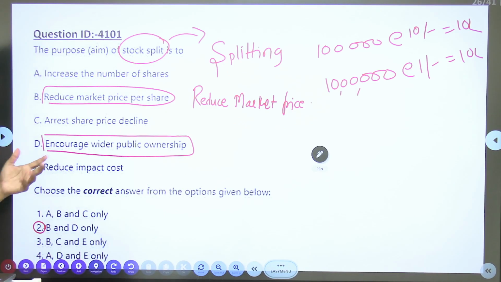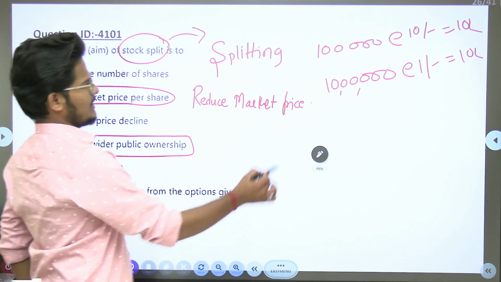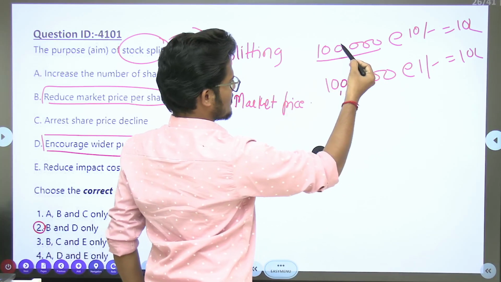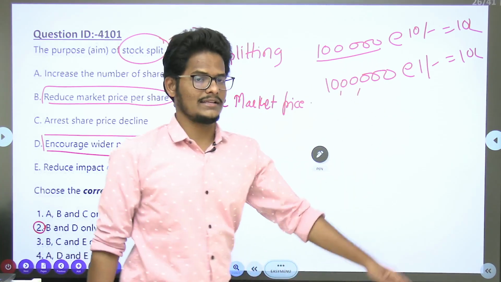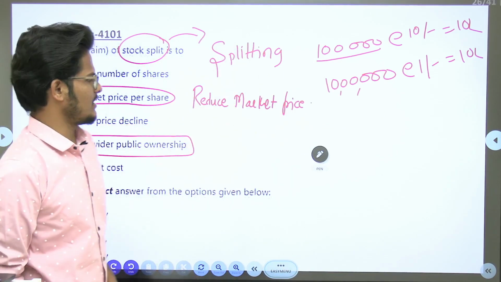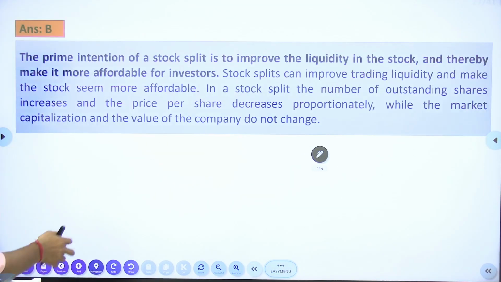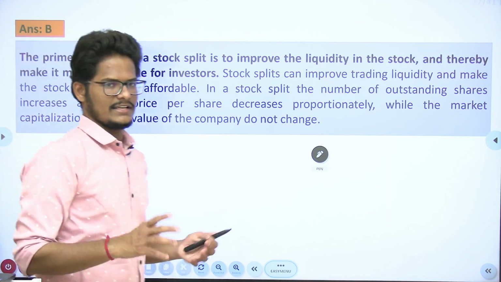Next, encourage wider public ownership, because in 1 lakh shares, a maximum of 1 lakh members can hold. Here in this 10 lakh number of shares, 10 lakh people can buy it. Like that the chance of public ownership will be increased. So these are the questions which are there in part number 1.